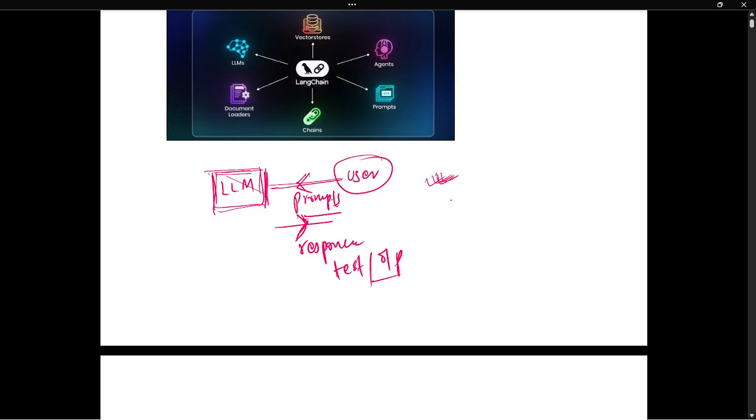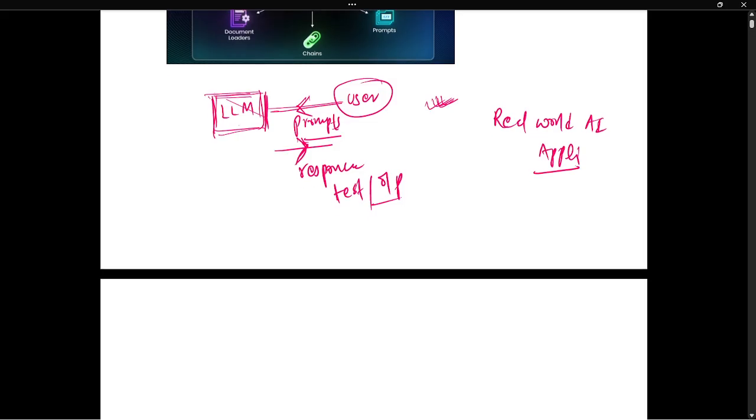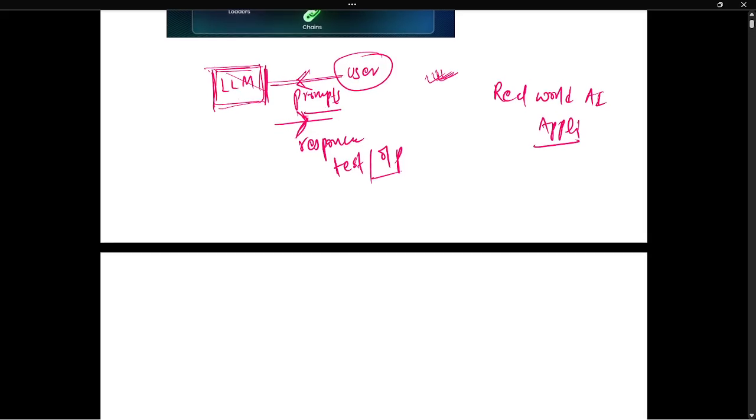But if you build a real world AI application, you need something more. First you need memory.